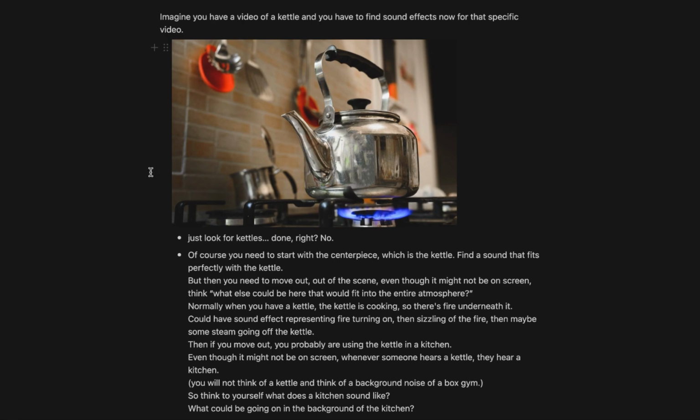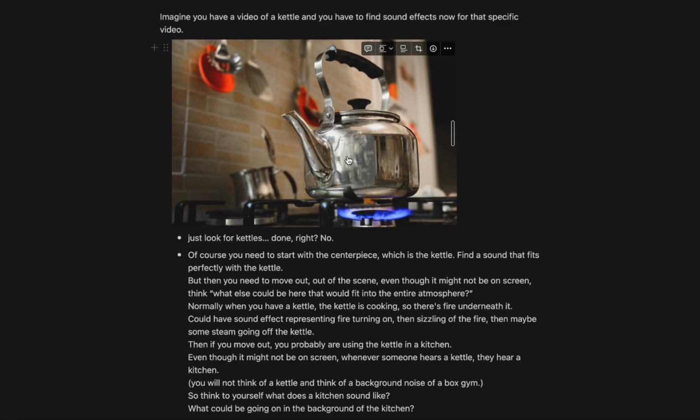No, there's actually quite a bit more to it. Of course, we need the centerpiece of the kettle, the sound of the kettle, and we need to find that sound that fits perfectly with whatever we're showing. And then you need to move out of this kettle into the whole scene. And then you have to think to yourself, what else could be here that would fit into the entire atmosphere?